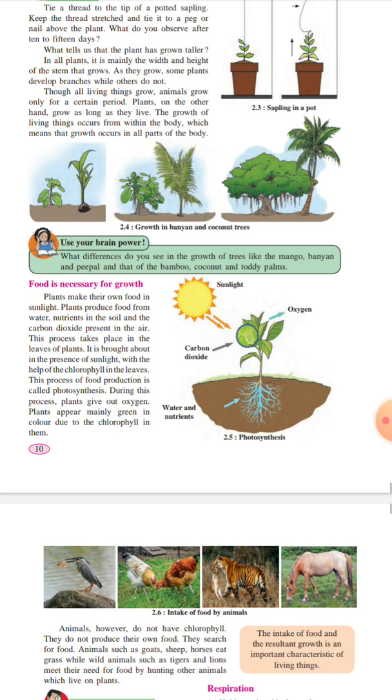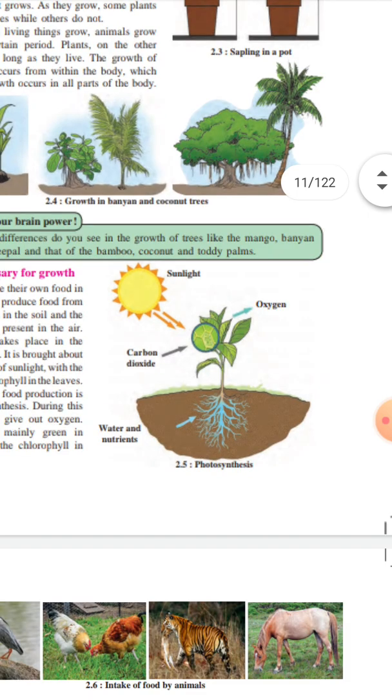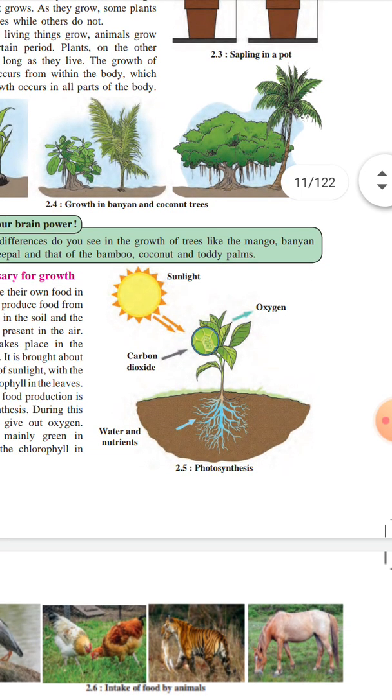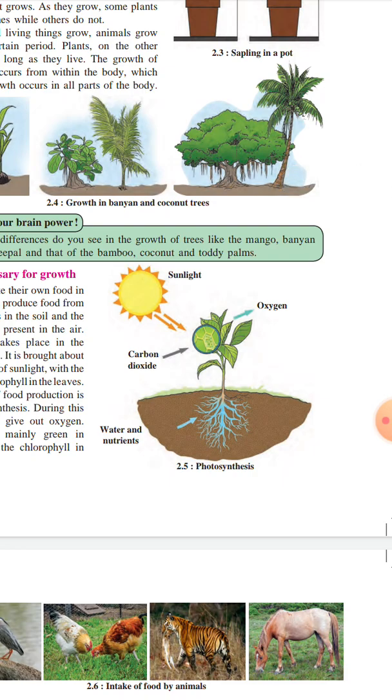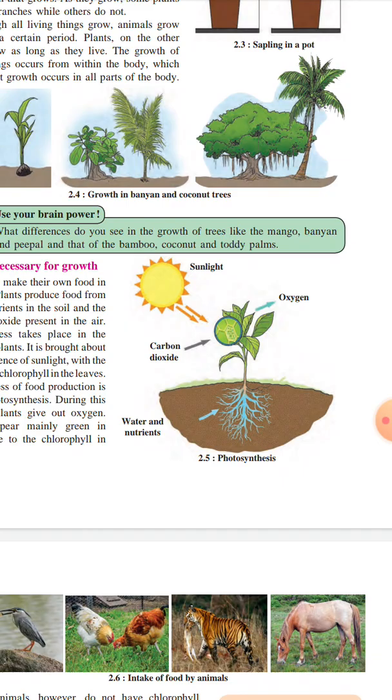During this process, plants give out oxygen, which is useful to us. And plants appear mainly green in color due to chlorophyll in them. Why do plants appear green? The answer is plants appear mainly green in color due to the chlorophyll in them. See, there is a given picture of photosynthesis, and using sunlight, carbon dioxide, water and nutrients, plants make their food and release oxygen, which is useful to us.